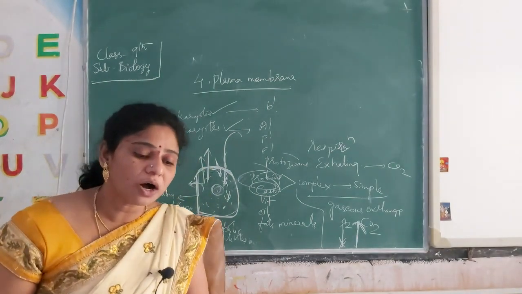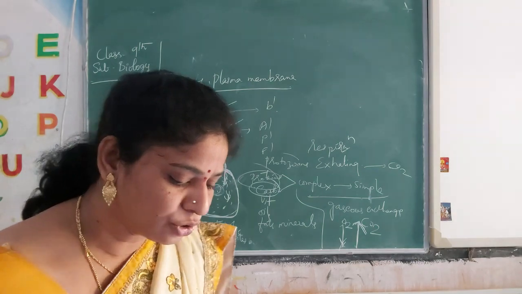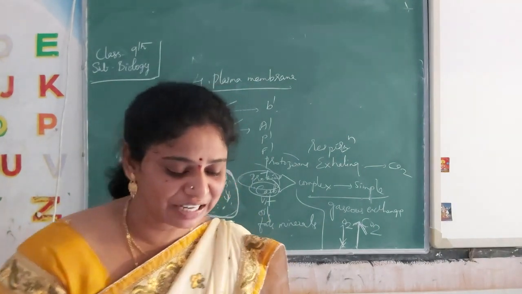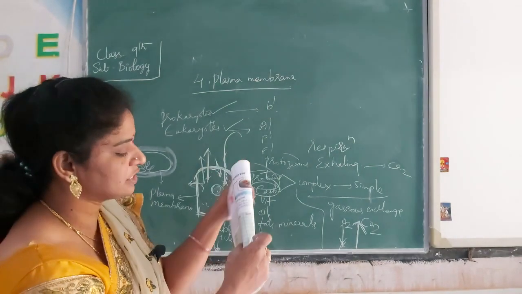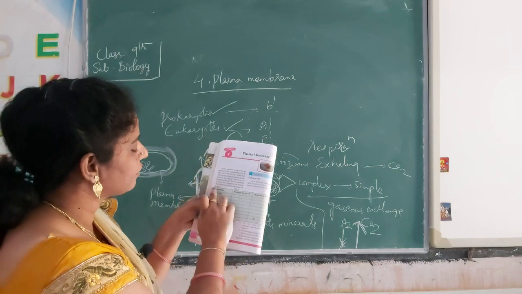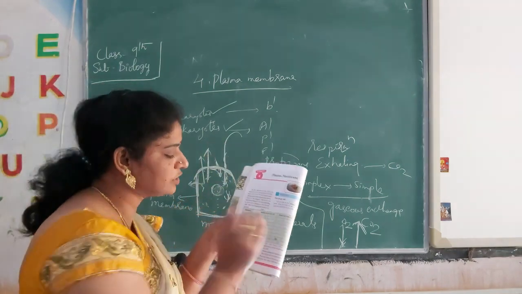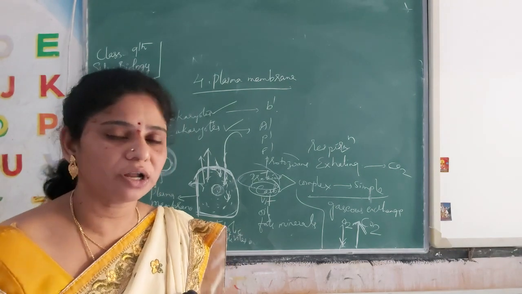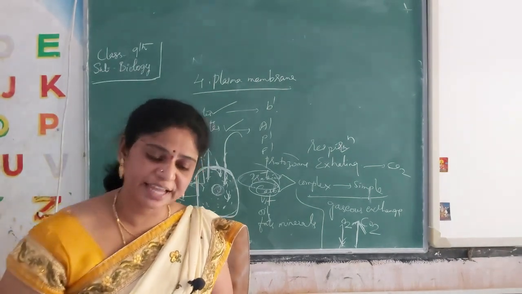In this manner the exchange of gases also occurs. They have given oxygen, showing how it should go into the cell and out of the cell. See here, this is an old textbook. They have given which substances should go into the cell or outside of the cell. Oxygen, do we want it or not? Yes, our body requires oxygen.